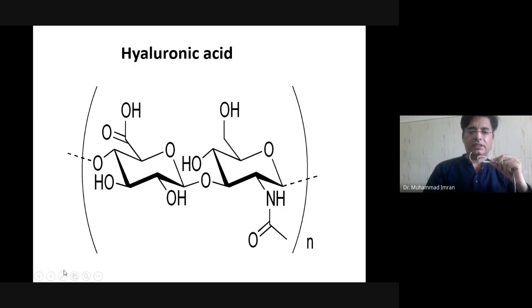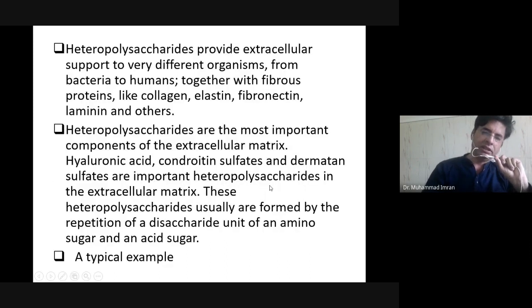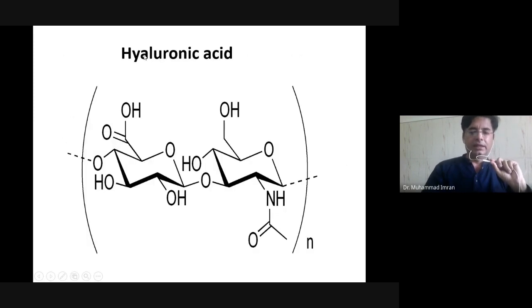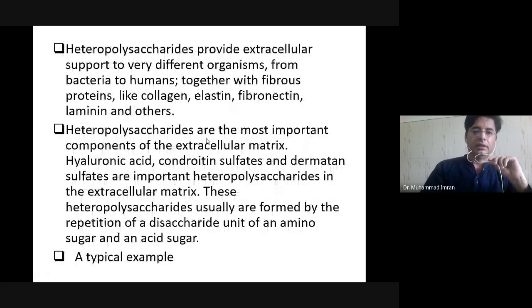Here is the structure of hyaluronic acid. It is composed of two things: N-acetyl glucosamine and glucuronic acid, linked by beta 1,3 and beta 1,4 glycosidic linkages. Similarly, another non-sulfated heteropolysaccharide is chondroitin. Chondroitin is made up of N-acetyl galactosamine and glucuronic acid. This is the major difference between hyaluronic acid and chondroitin.